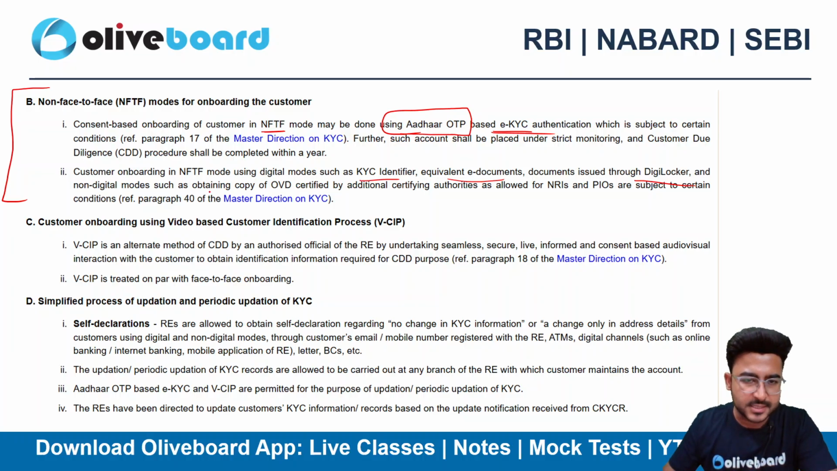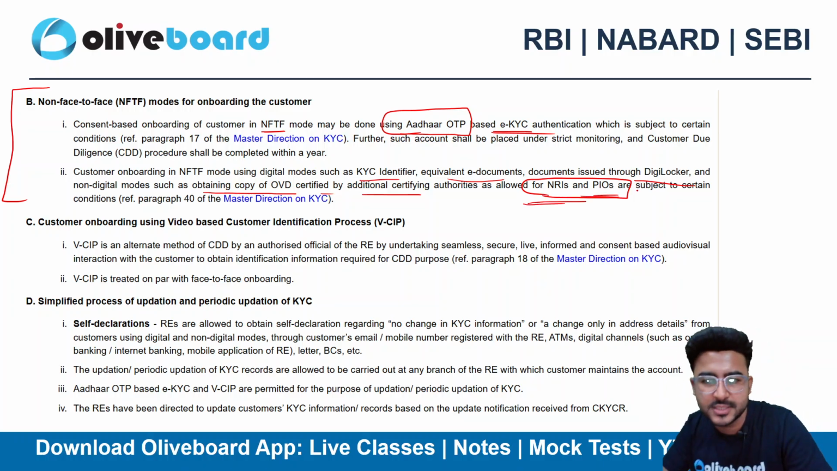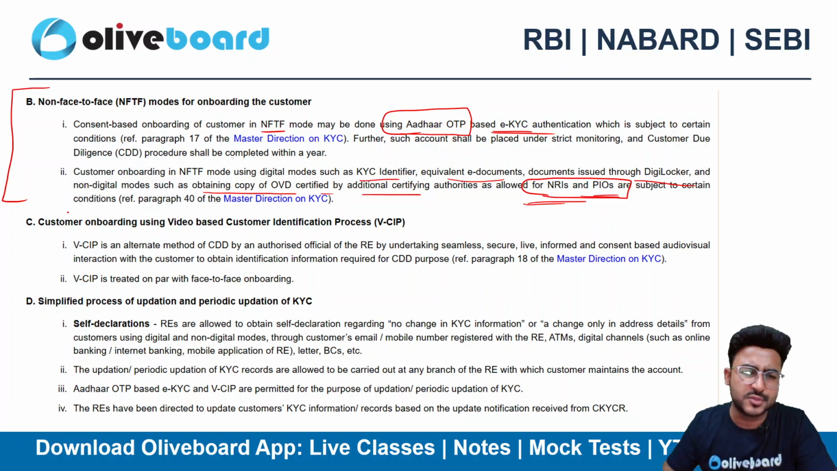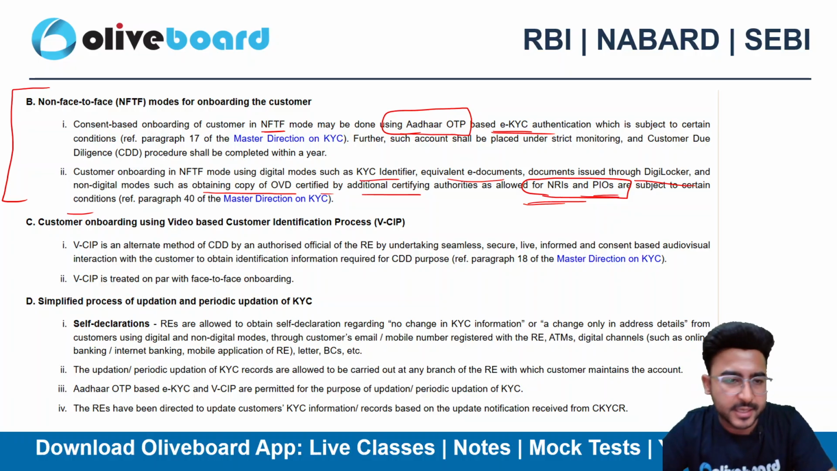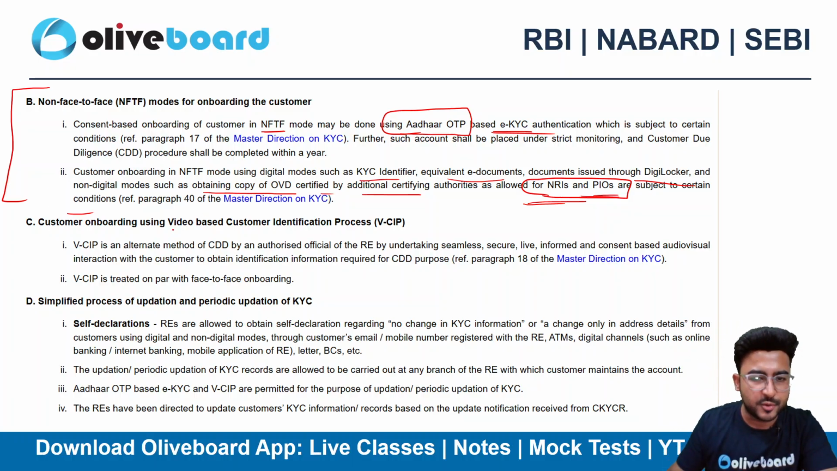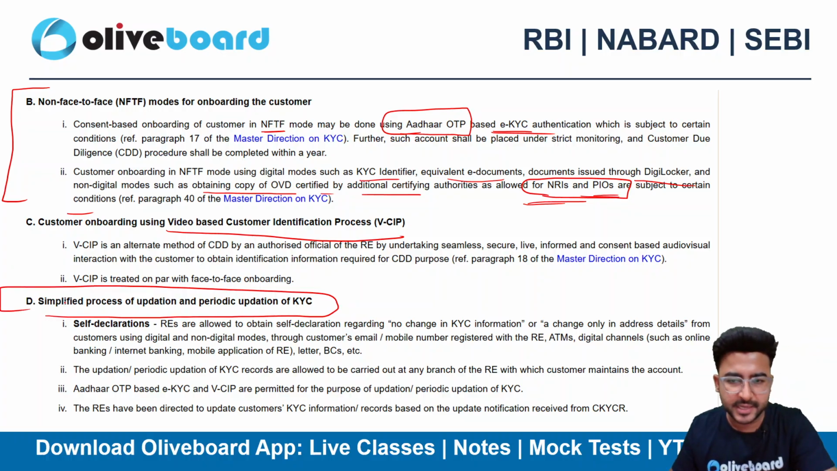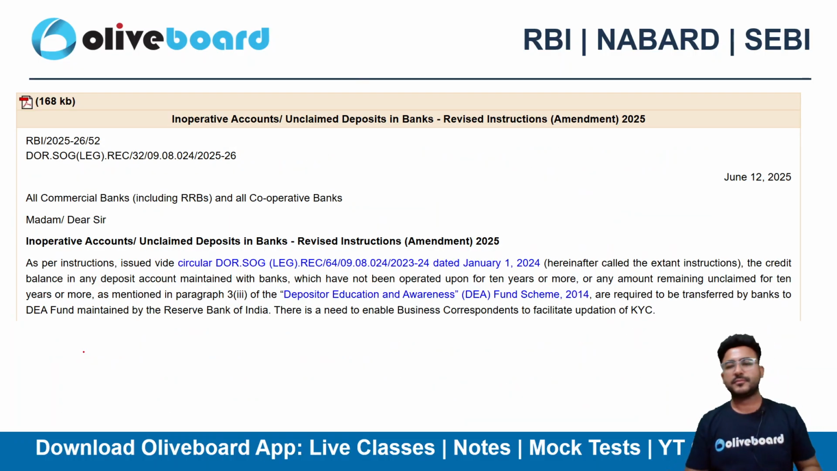Non-digital modes such as obtaining a copy of OVD certificates by additional certifying authorities are allowed for NRI and PIO. Let's suppose you are a non-resident Indian or a person of Indian origin; subject to certain conditions, you need to follow some additional conditions as well, which are already stated here. Then there is the video based customer authentication process, and a simplified process of updating and periodic updation as well. We have already discussed the self declaration aspect.